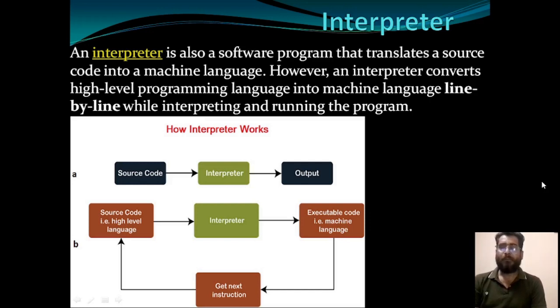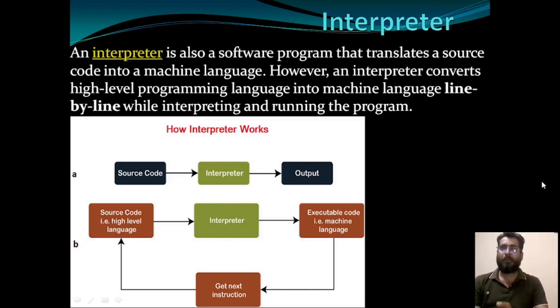And compiler will generate all errors at once, whereas interpreter generates your errors line by line. During program execution, if interpreter finds any error, then your execution will stop there only. आपके प्रोग्राम का एग्जीक्यूशन वहीं पे रुक जाएगा till you do not remove that error. जब तक आप उस एरर को रिमूव नहीं करेंगे.